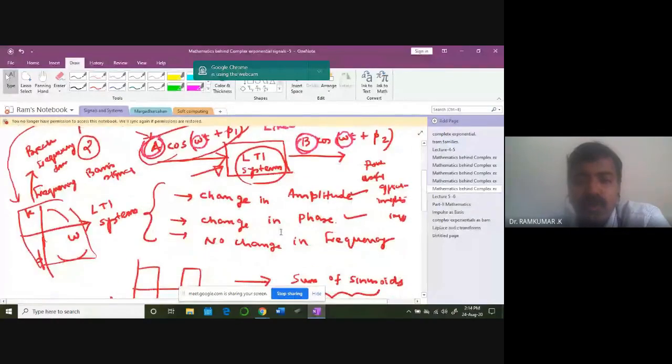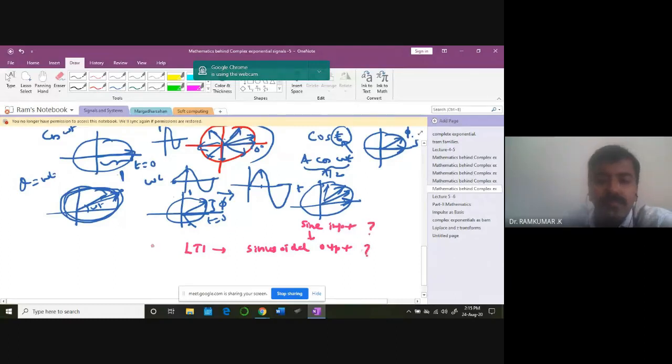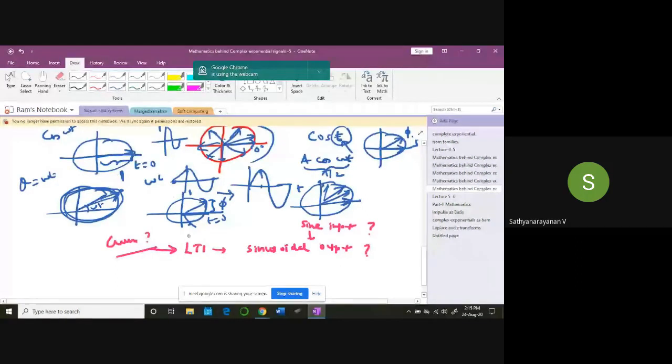So the question before you is, why do all LTI systems give only sinusoidal output when you give sine input? Any reason? Can you guess? It retains its waveform.